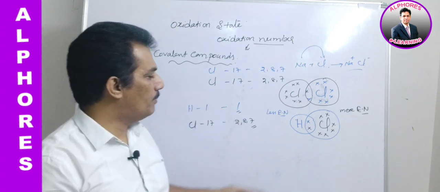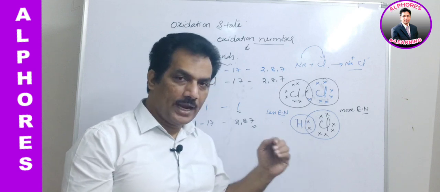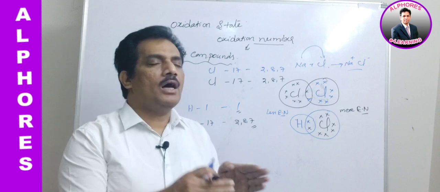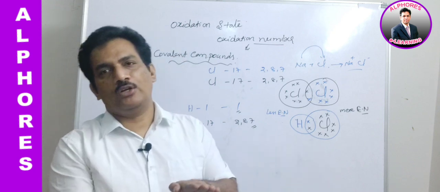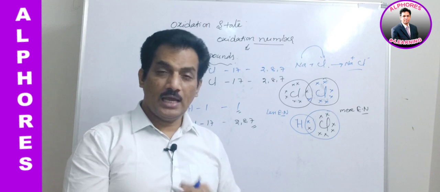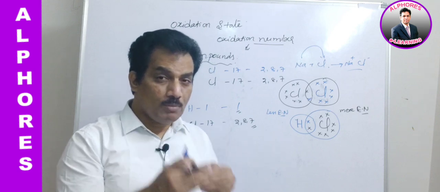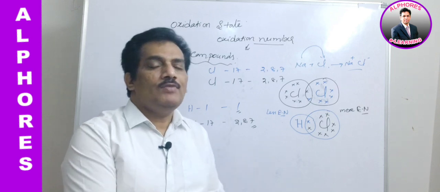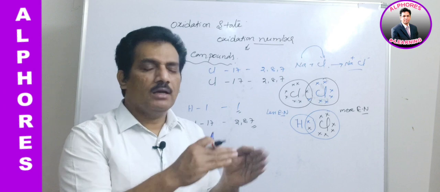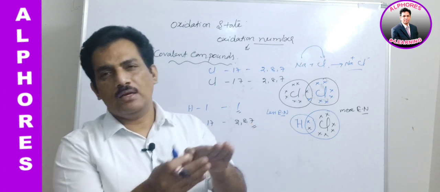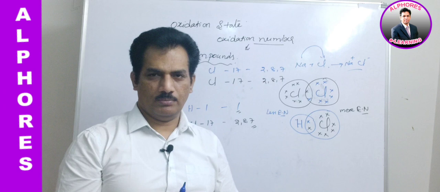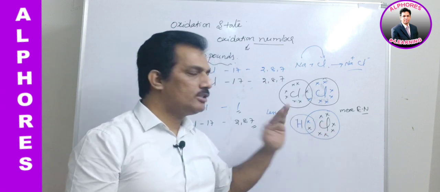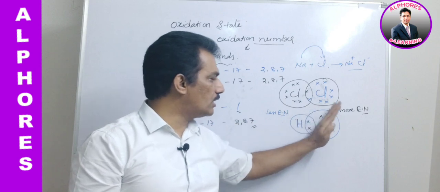How? Just remember, these electrons which are shared by the two atoms are, just for our convenience, imagined to be completely shifted towards the more electronegative atom. Again I am repeating, we have to imagine that the shared pair of electrons is completely shifted towards the more electronegative atom. Of these two, which is more electronegative? Chlorine. Hence, just for our convenience, we are imagining these two electrons shifted to this.